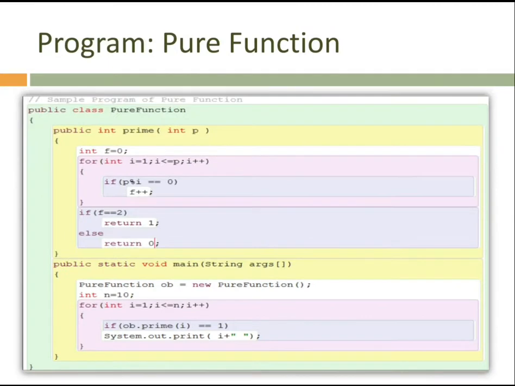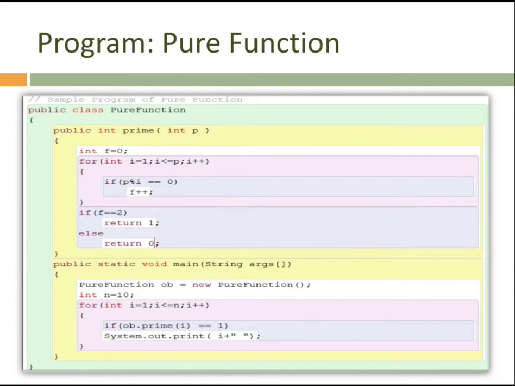And see the program of the pure function. In this, I have created one function for prime, so that I can check whether p is a prime number or not. First of all, what are prime numbers? Prime numbers are the numbers which are divisible only by 1 and by itself, meaning the number of factors should be 2. That's why I have already created one loop inside the prime function, and in that loop the counting goes from 1 till p.